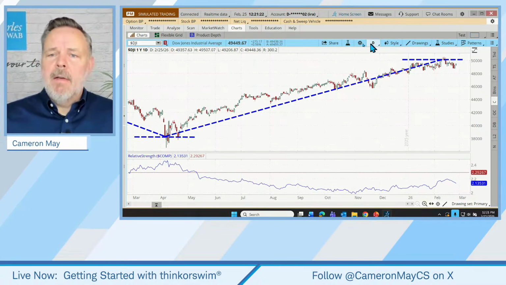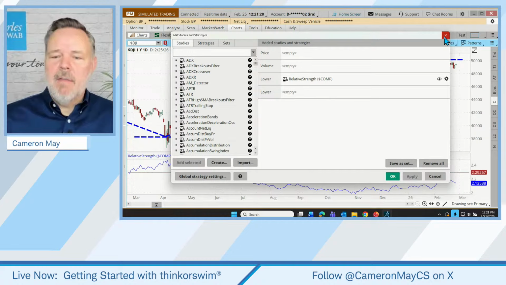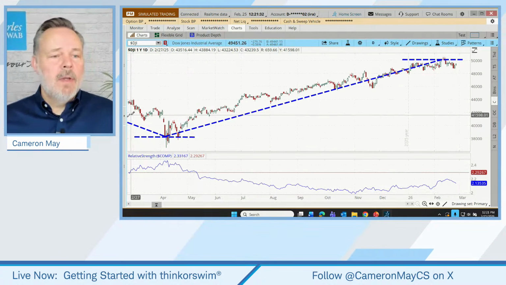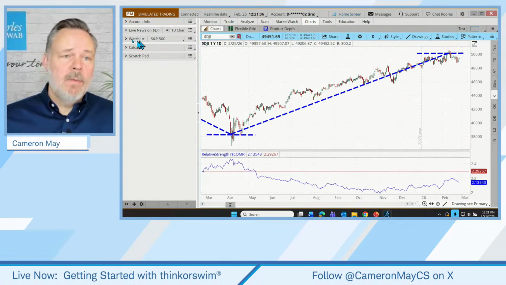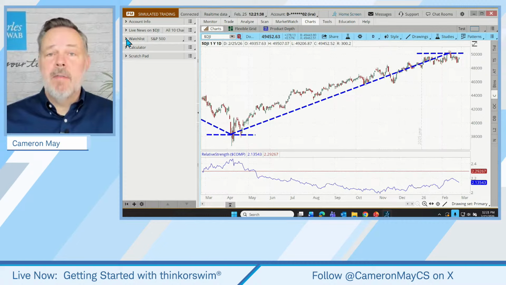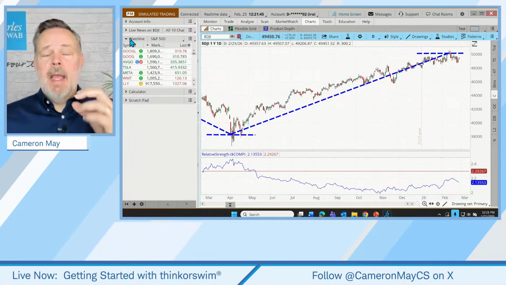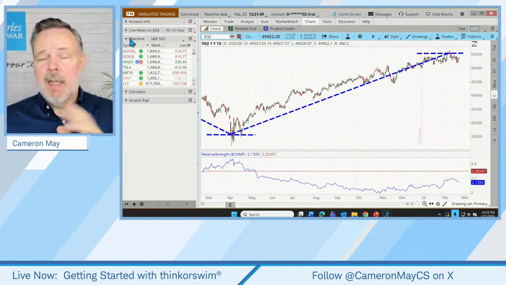But I'm going to come up here again and let's take off this relative strength for, shall I leave it on? Actually, let's leave it on for this portion of the discussion. But what I want to do is go to the individual sectors. So here's a quick tip for finding the 11 sectors that make up the S&P 500. Thinkorswim actually manages and publishes a series of watch lists for tracking a number of different things.